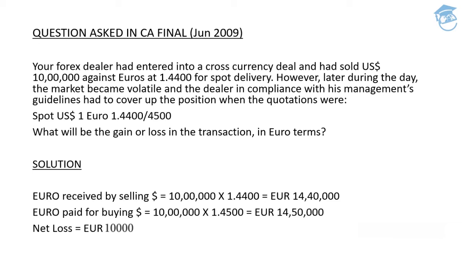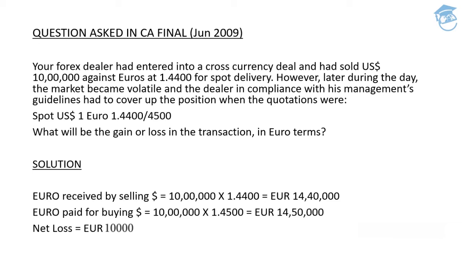But this question is a bit tricky, because it has the potential to trick students. It's shown that the dollar has the higher price, that $1 is equivalent to 1.44 euro, but in the normal global scenario it's exactly the opposite: 1 euro is equivalent to 1 point something US dollars. So please don't get confused. It's a question, so go by the guidelines provided in the question itself. Don't apply your general global scenario in this case.